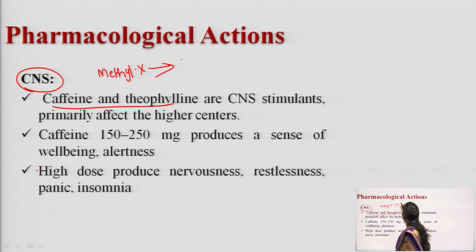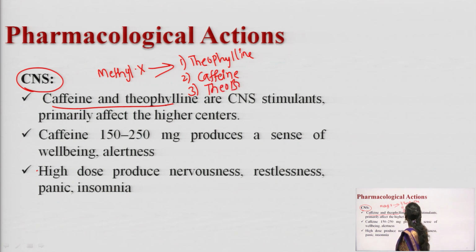The first one is theophylline, the second one is caffeine, and the third one is theobromine.